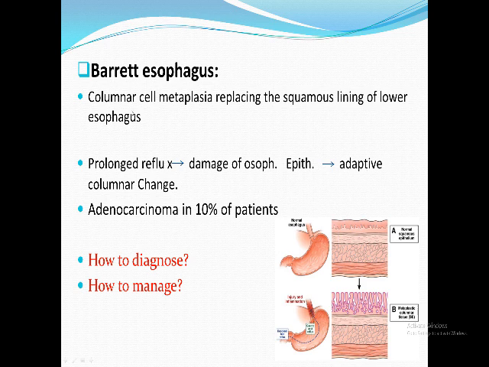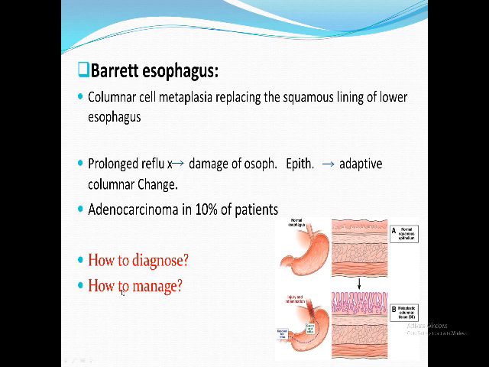What is the danger of this Barrett's esophagus? In 10% of patients, it might turn malignant, leading to adenocarcinoma. Usually, cancer of the esophagus is squamous cell carcinoma. But if Barrett's esophagus occurs, it will lead to adenocarcinoma. How to diagnose this Barrett's esophagus? I diagnose it with the esophagoscope. When I see a suspicious lesion, I can take a biopsy.